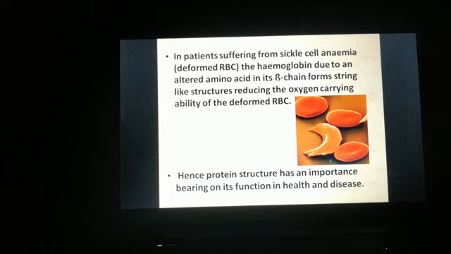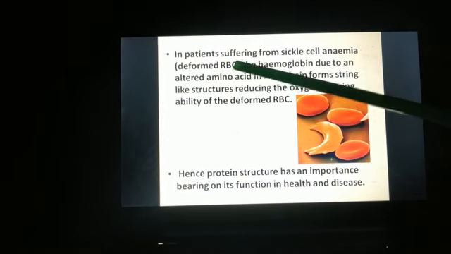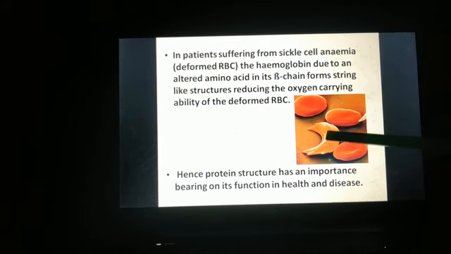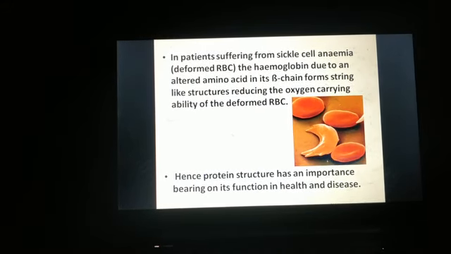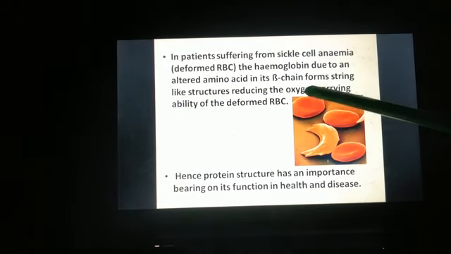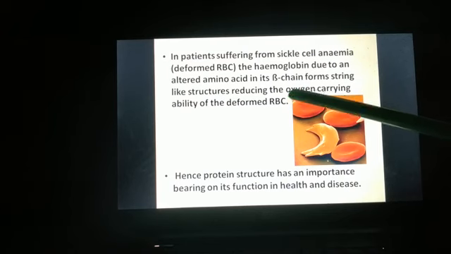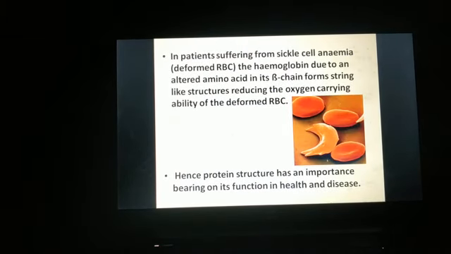In patients suffering from sickle cell anemia, that is deformed RBC, the RBC is not in its normal shape. The hemoglobin, due to an altered amino acid in its beta chain, forms a string-like structure, reducing the oxygen carrying ability of the deformed RBC.